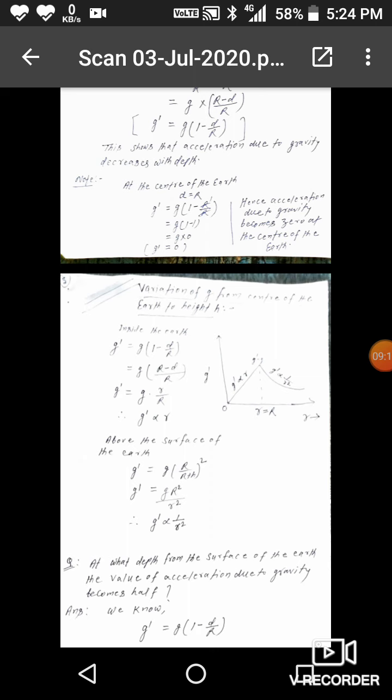So inside the earth's surface, that is a straight line. Above it will be the curved line. So acceleration due to gravity will be maximum at the surface of the earth.